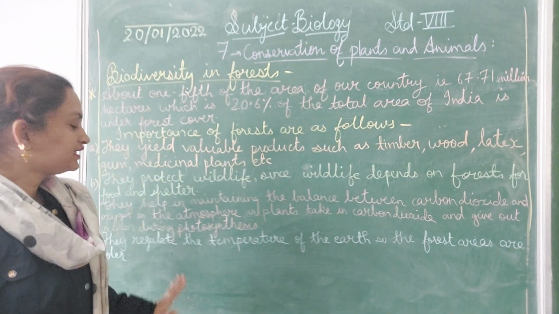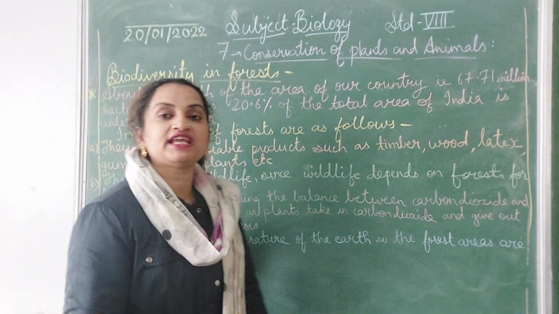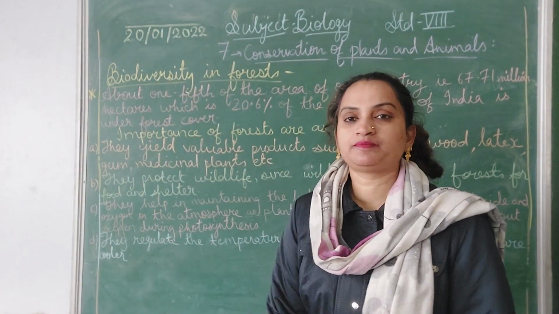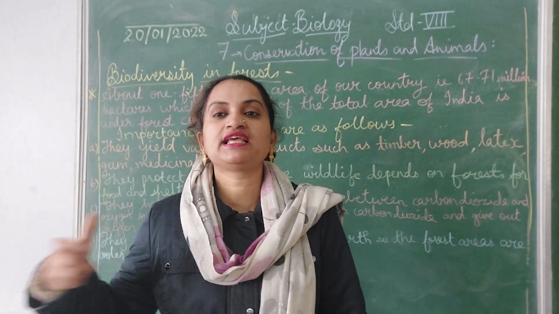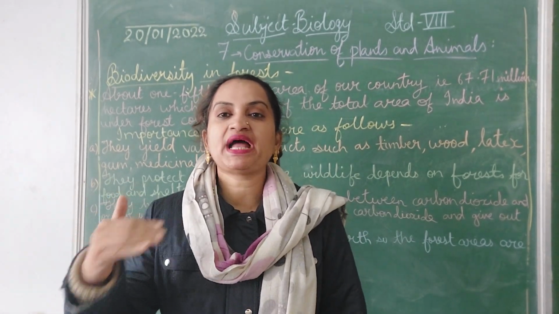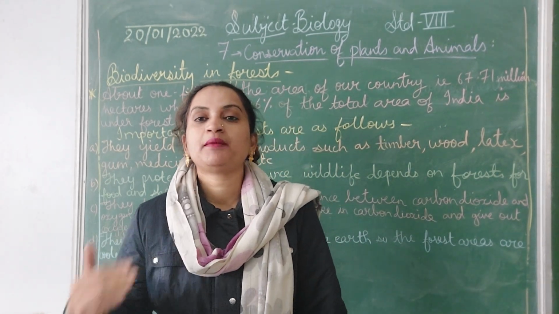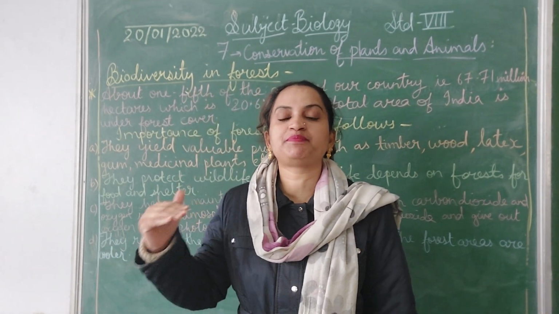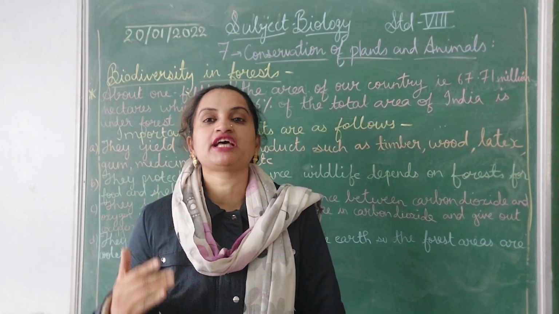Now the next, they regulate the temperature of the earth. So the forest areas are cooler. They regulate the temperature of the earth. How do they regulate? As they are maintaining the balance of these gases, in this way they are also maintaining the balance of the temperature of that particular area. So we say that the forest areas are cooler.